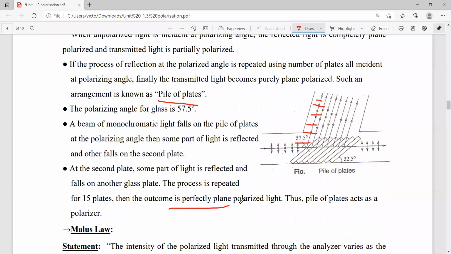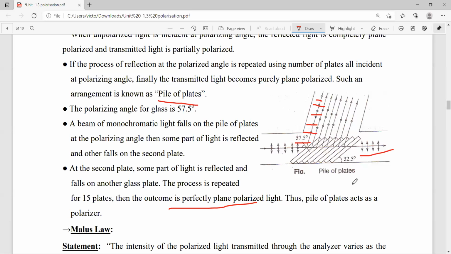Now the outcome is perfectly plane polarized light. When you observe, all the horizontal components are removed by these glass plates and finally only vertical plane polarized light is coming out from this pile of plates. So this only occurs when the plates are arranged in this manner.